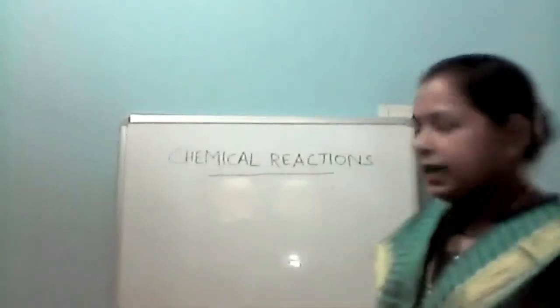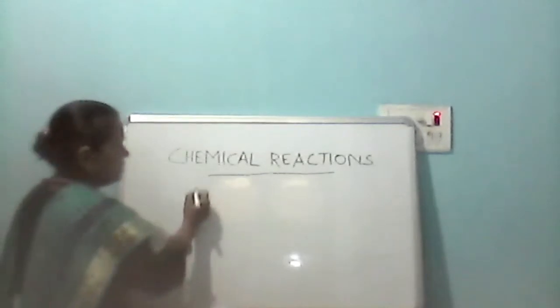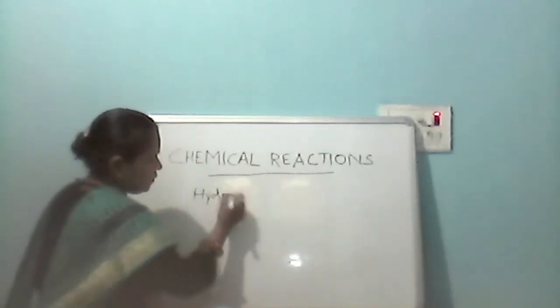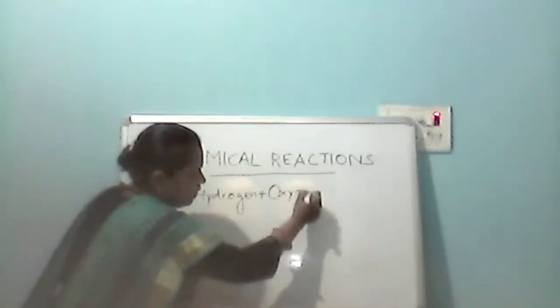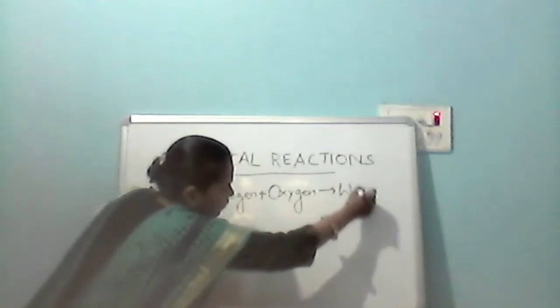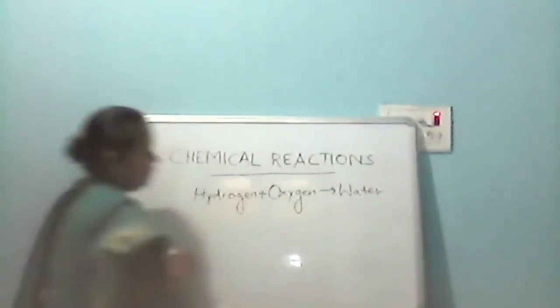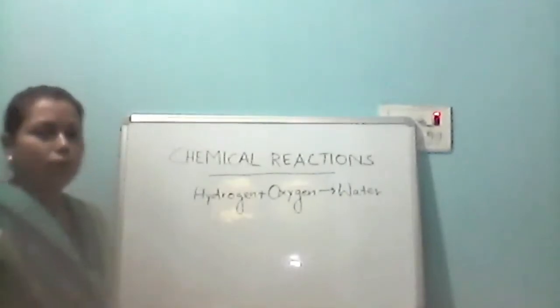Now in your book it is given. Suppose I am showing you how hydrogen and oxygen combine to form water. जब हम लोग equation में इसको लिखेंगे, word equation, okay, तो in a word equation what will we write? We simply write that hydrogen is combining with oxygen. See here, I am writing in bold. It is hydrogen. It is combining with oxygen. ये oxygen से मिल रहा है to give water. Okay, hydrogen is combining with oxygen to give water. This is the word equation. ये जो है word equation है.